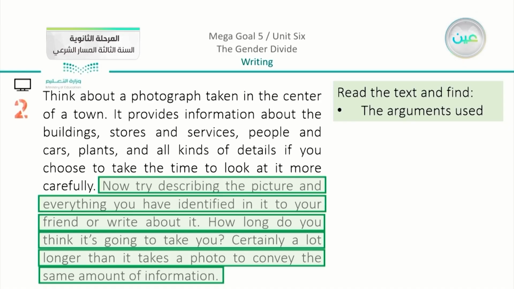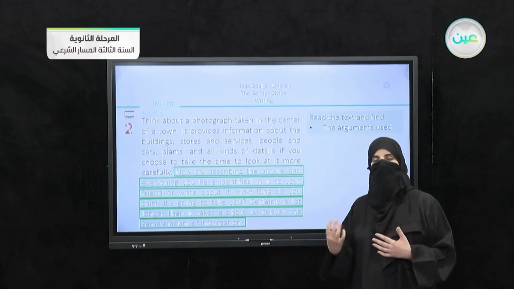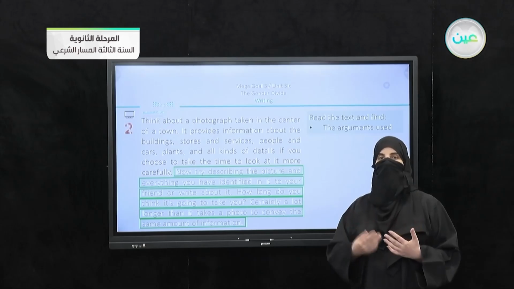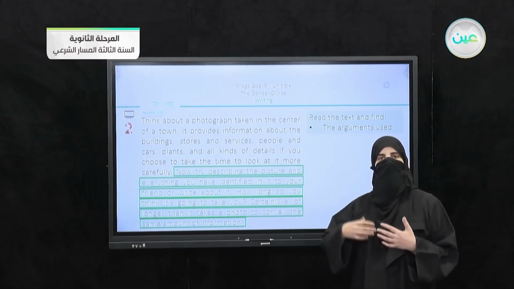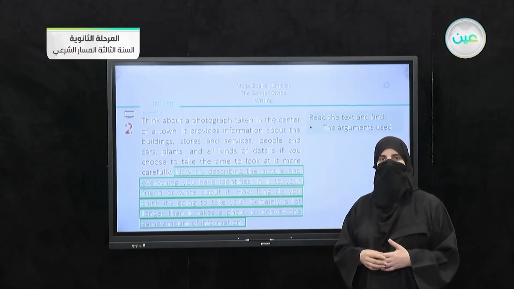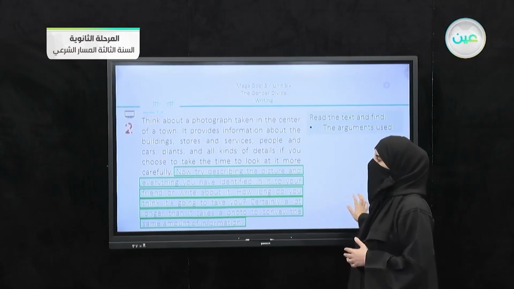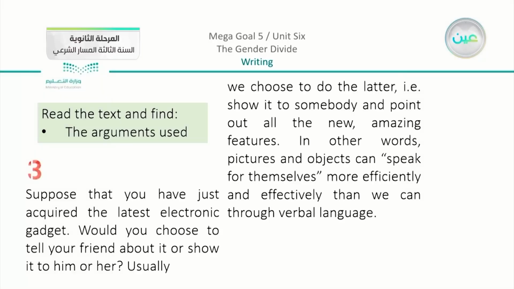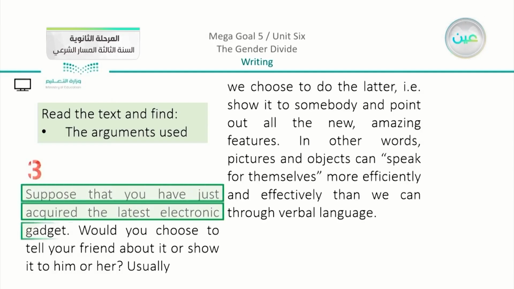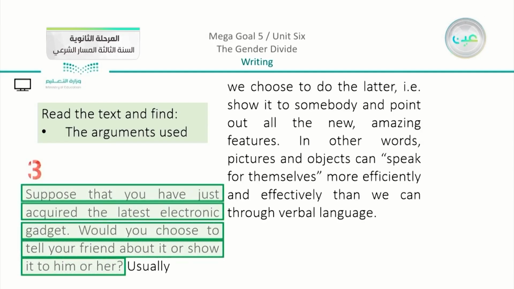So here the writer is asking you to try something as a way to prove his point of view. So this is going to be the argument in the second paragraph. In number 3, we can see that the argument is: suppose that you have just acquired the latest electronic gadget. Would you choose to tell your friend about it or show it to him or her?